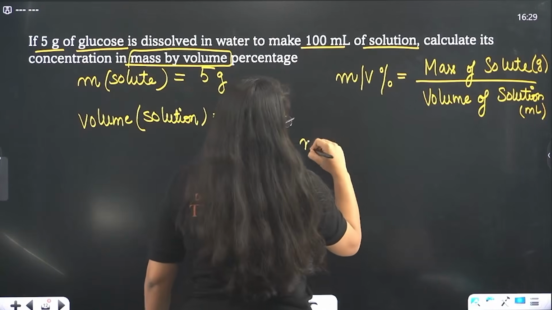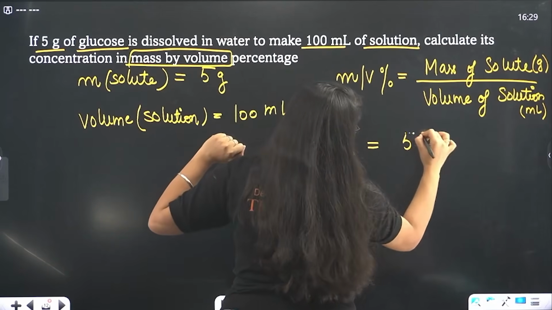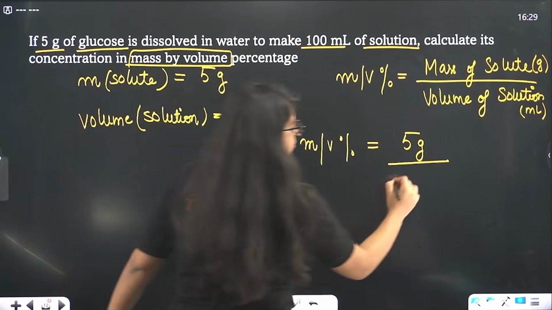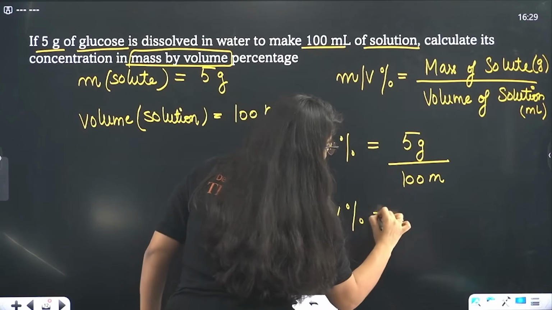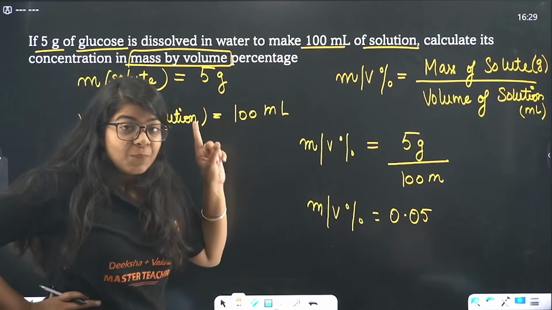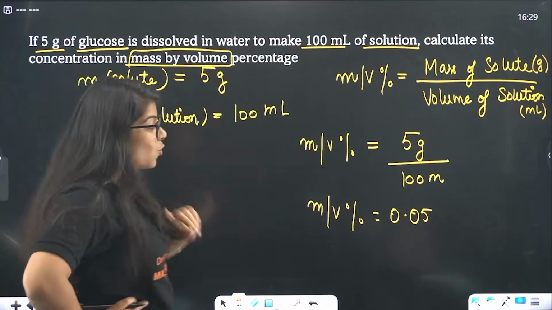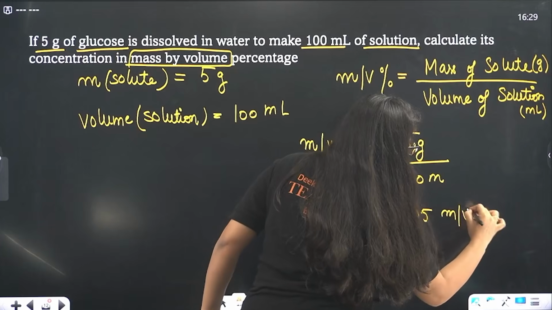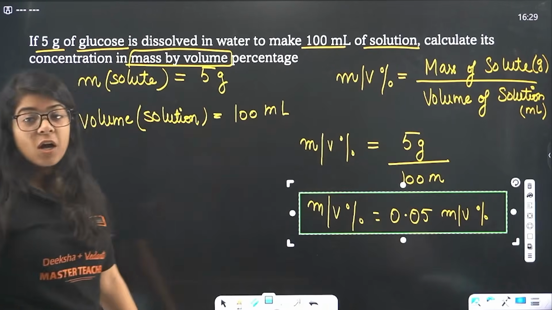Okay, now we have all the things. Let me just put this in my formula. Mass by volume percentage: mass of solute, that is mass of glucose, is 5 gram, and we have the volume of solution, 100 ml. So this will be 0.05. Can I leave it here? No, this is the most important part in chemistry, and you will see the importance of this in your +1, +2. But right now it's also very important. That is 0.05 m by v percentage. That is your complete answer.